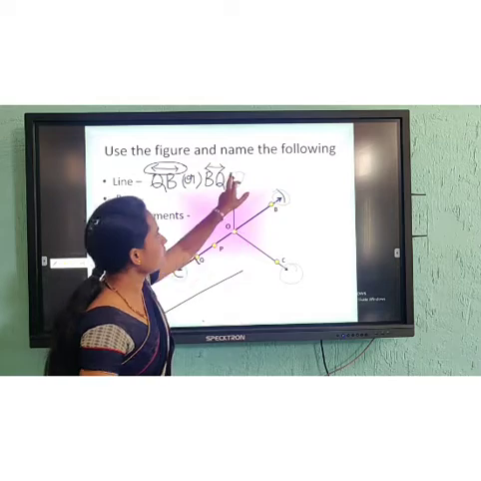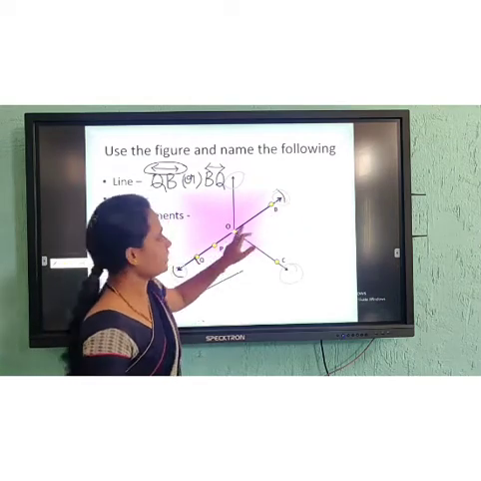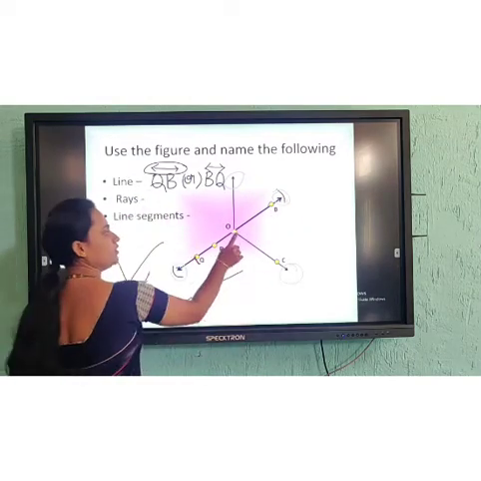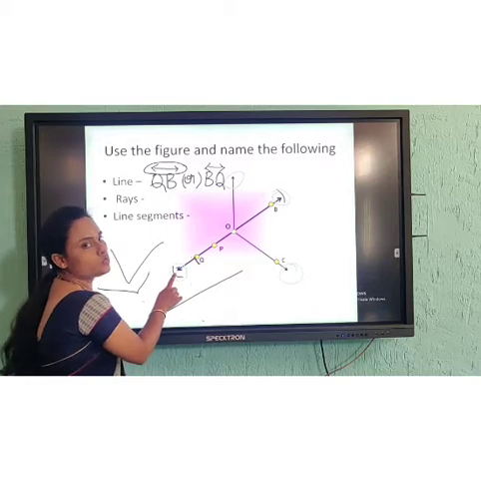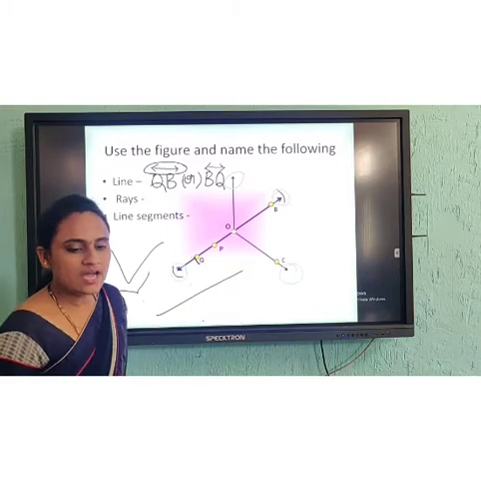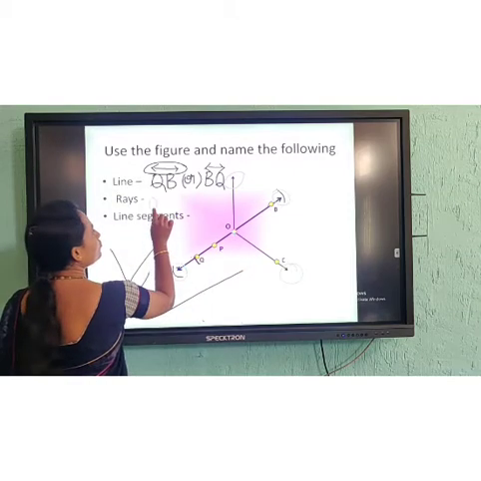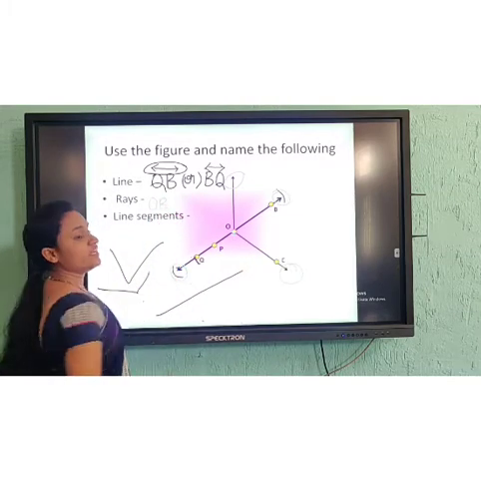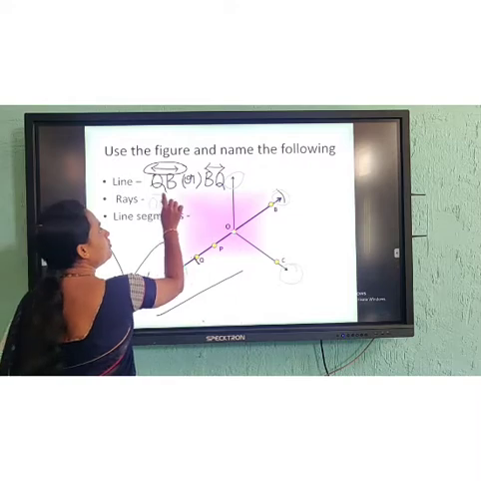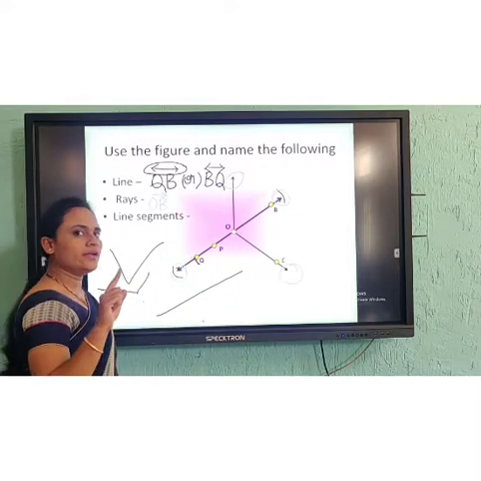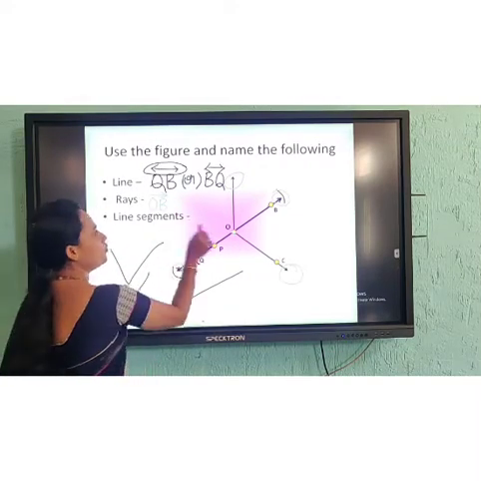So from here to here, one ray. Here to here, one ray. Here to here, one ray. Here to here comes one ray. So which are the rays now? From here to here we will name it as OB. Rays are denoted by an arrow like this, only one-sided arrow mark. Next, one ray is over.